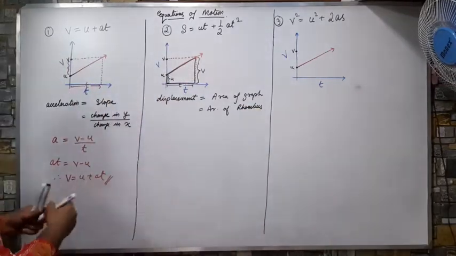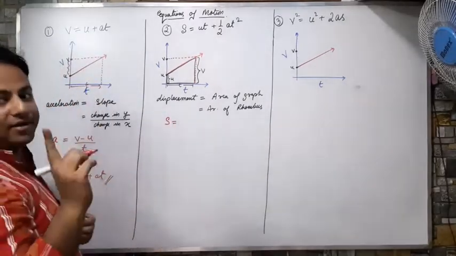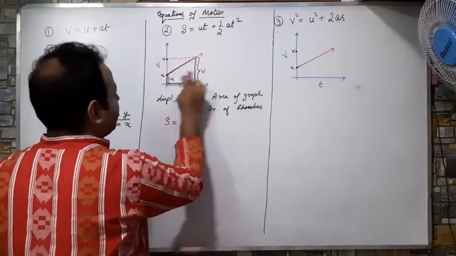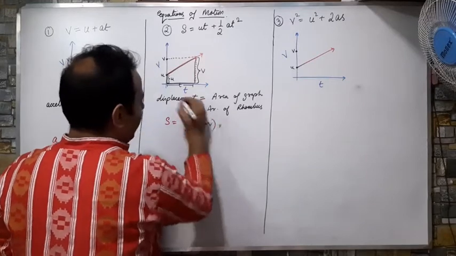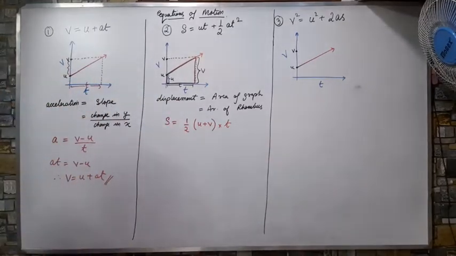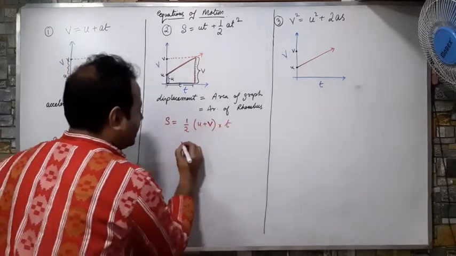Correct? So what I will write? In case of displacement, I will write S. What is the area of a trapezium? Half into sum of parallel sides into height. That is half into u plus v into t. Okay? So instead of this v, I am going to replace v as u plus at.